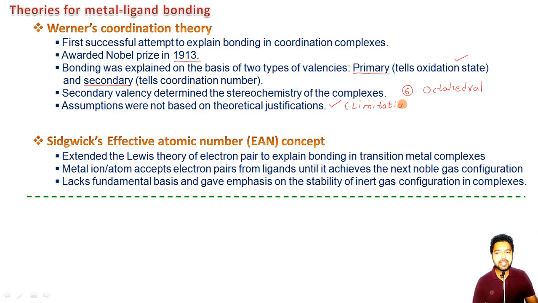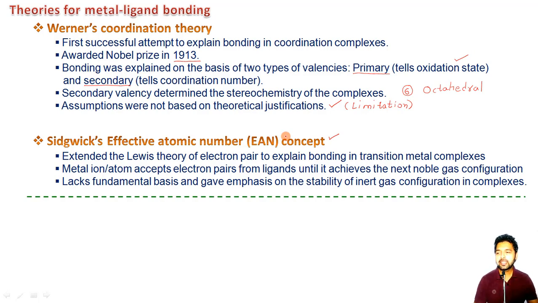And after that comes Sidgwick's effective atomic number concept, or the EAN concept. He extended the Lewis theory of electron pair to explain bonding in transition metal complexes. He said that the metal atom or the ion accepts electron pairs from the ligands until it achieves the next noble gas configuration. And it also contains certain limitations, certain drawbacks.